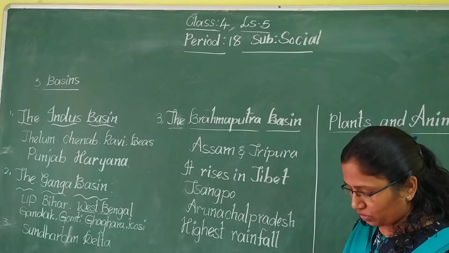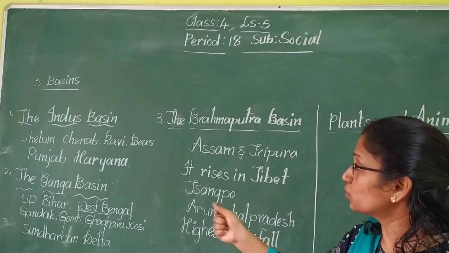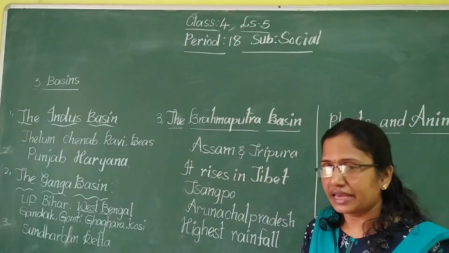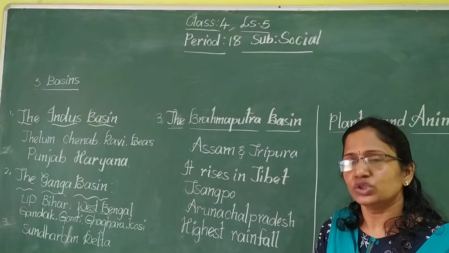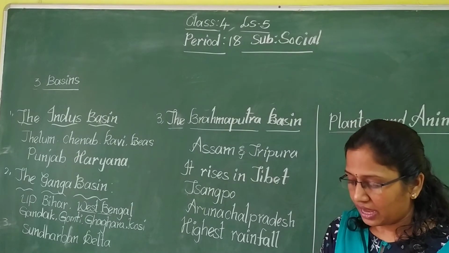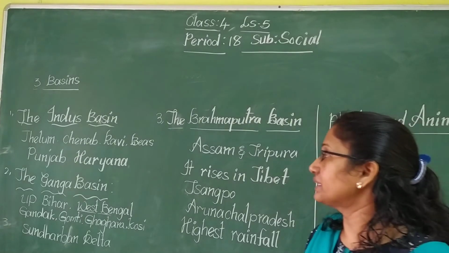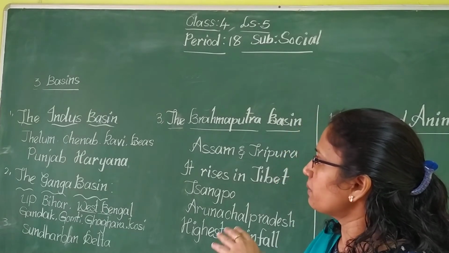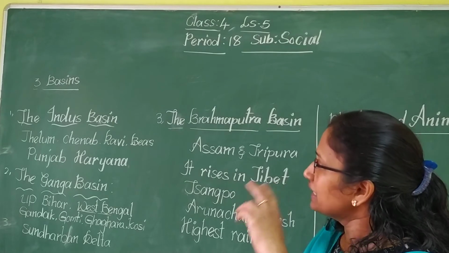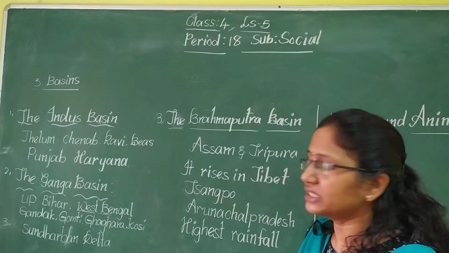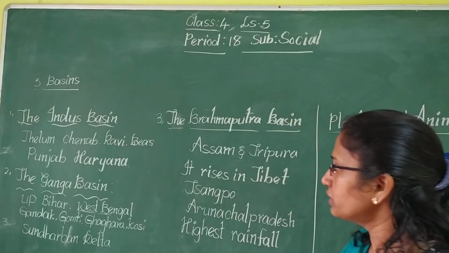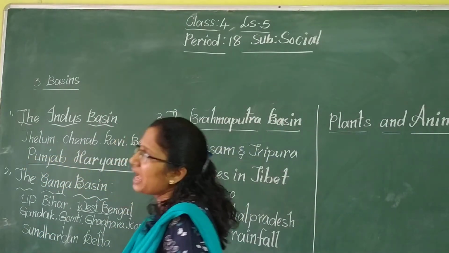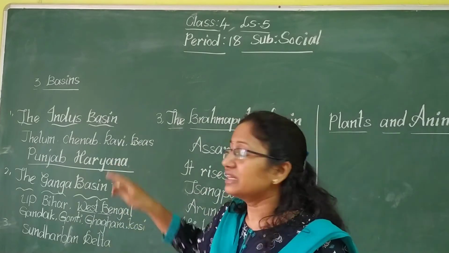Okay. And what are the crops grown in Punjab and Haryana? Rice, wheat, cotton, sugarcane, oil seeds, millets, barley and maize. These are the main crops grown in Punjab and Haryana. That means the Indus river and its tributaries contribute water to these two states, Punjab and Haryana. Okay children. And the Ganga basin.